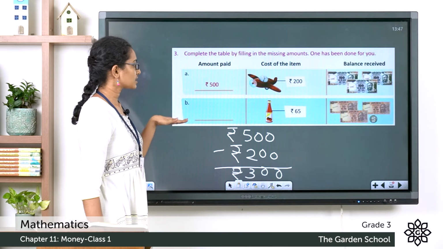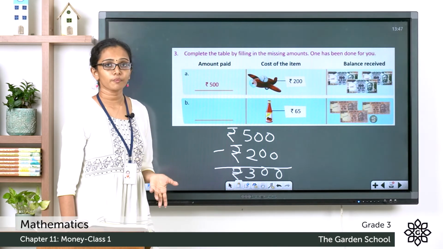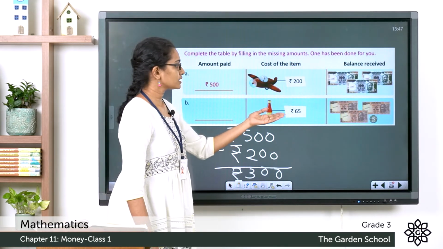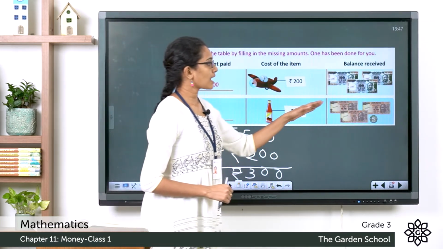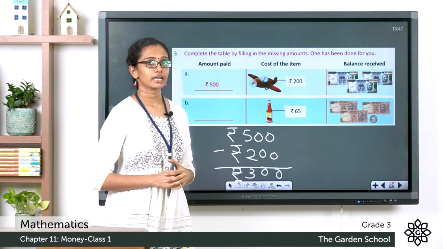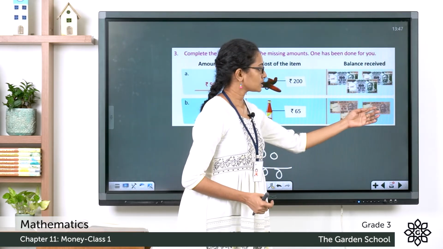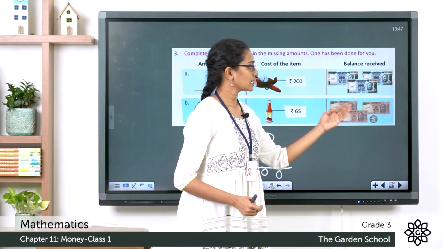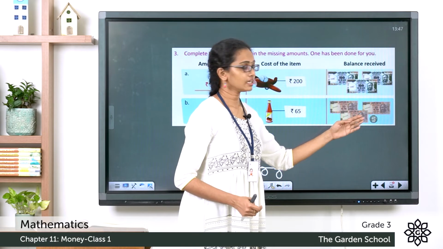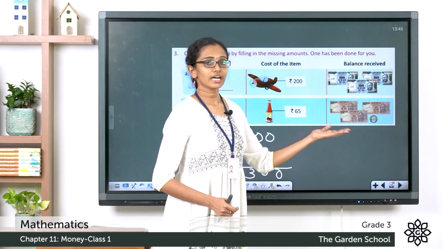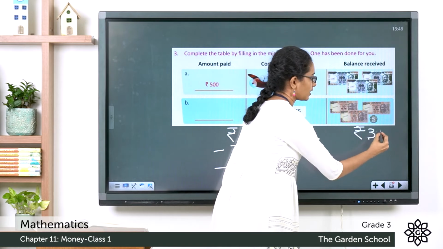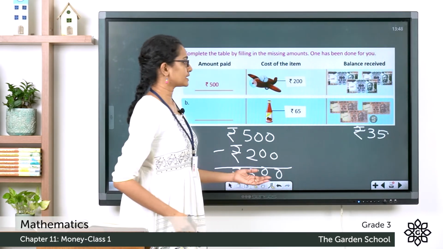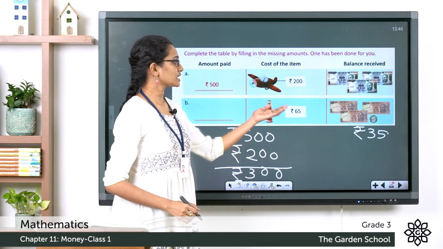Now in the next question, you are not given what is the amount paid there, but you are given the cost of the item as rupees 65 and the balance amount is also given there. How much is it? 3 10 rupee notes, which means it is 10 plus 10 plus 10, 30, plus a 5 rupee note. So here the balance amount received was rupees 35 and the cost of the item was rupees 65.